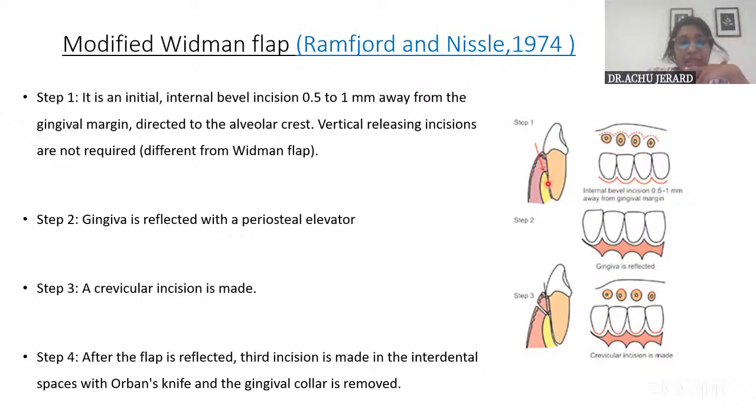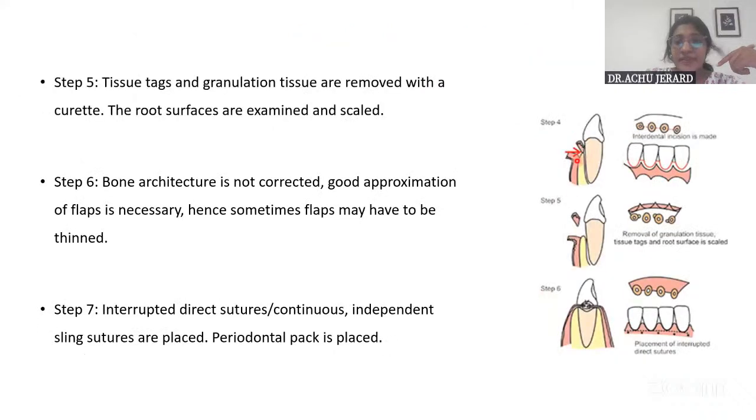You move the blade all around the tooth, and then the interdental incision is given so that this wedge of tissue is removed. Finally, you reflect the flap, do the debridement, and suture it back to its original position.